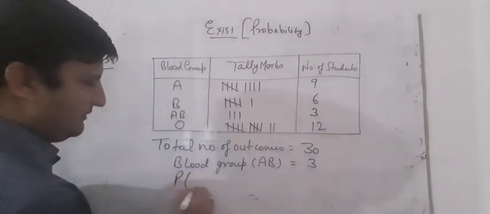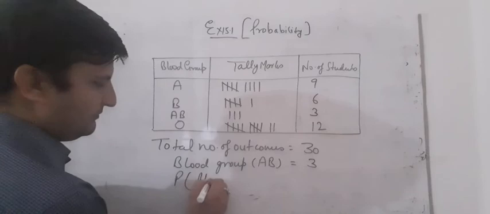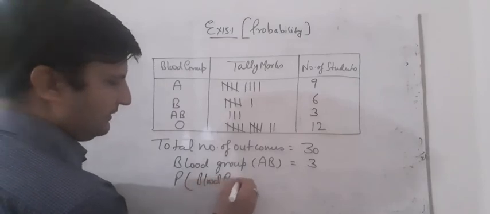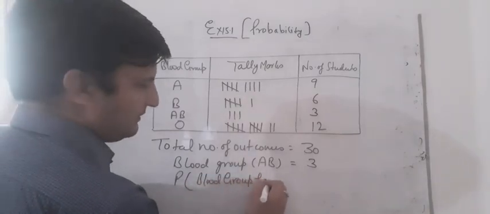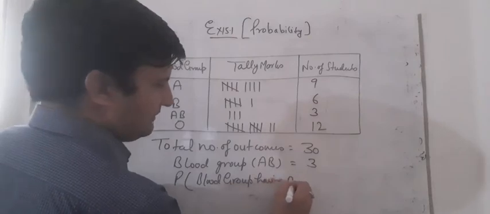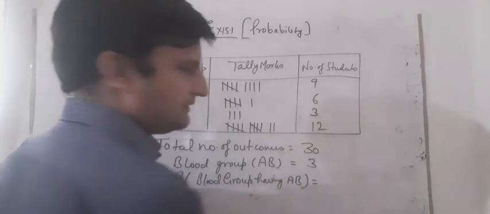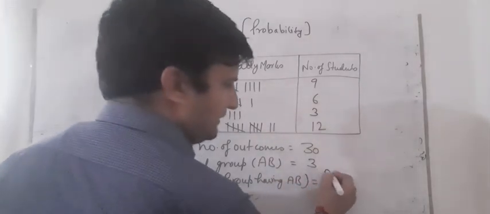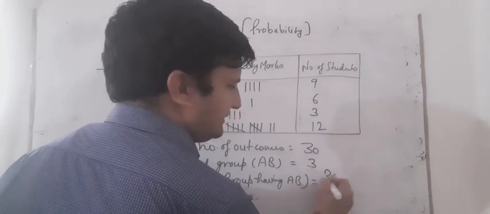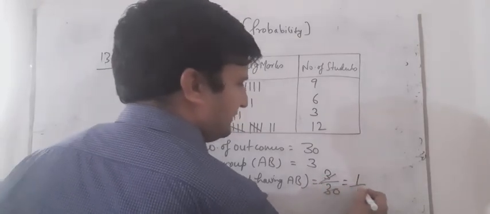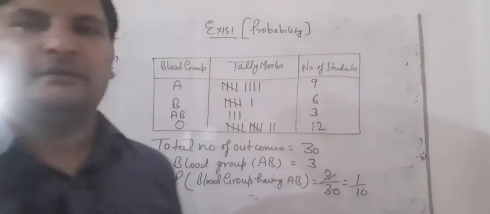So we have to find the probability of blood group AB. So we can say the AB ones are 3 upon the total number of outcomes, 30. So we can say that is 1/10.